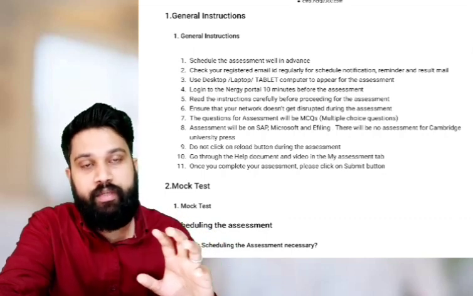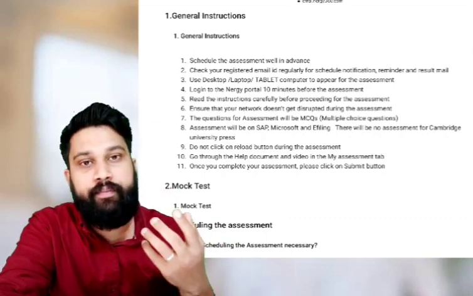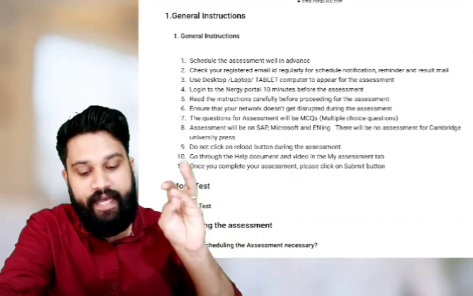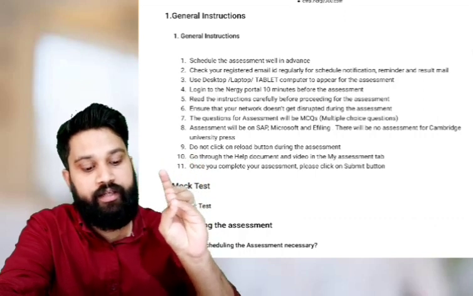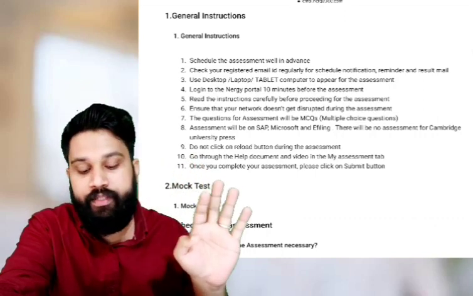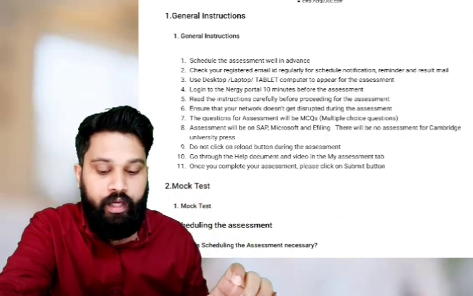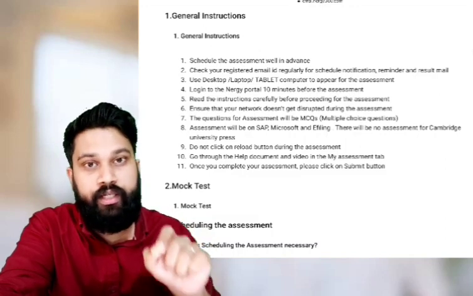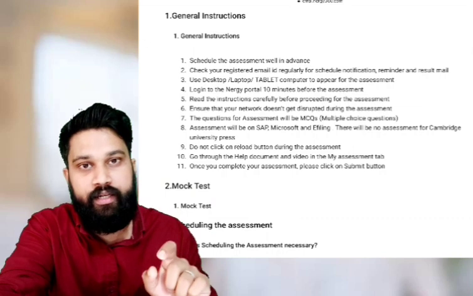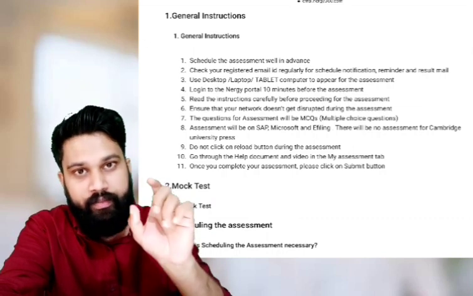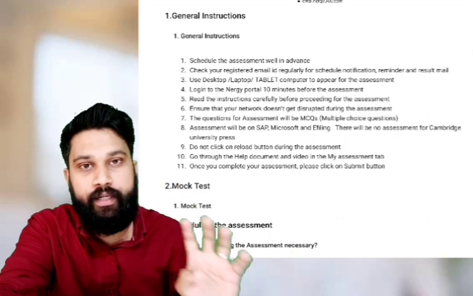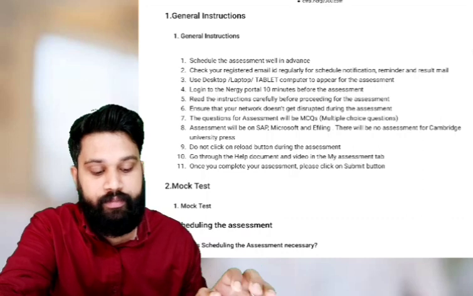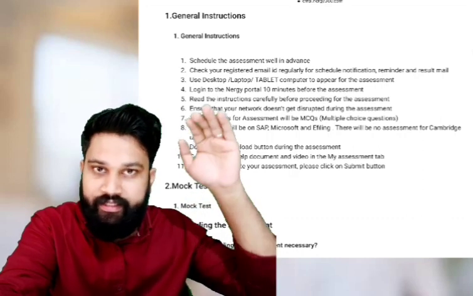The questions for the assessment will be only in MCQ mode. No descriptive questions will be there. The assessment will be done on SAP, Microsoft and e-filing. There will be no assessment for Cambridge University Press. Do not click the reload button during the assessment. It's very important. If some delay is there, wait for some time. Don't click the reload button. Then go through the help document and video. Once you complete your assessment, please click the submit button. These are the general instructions.